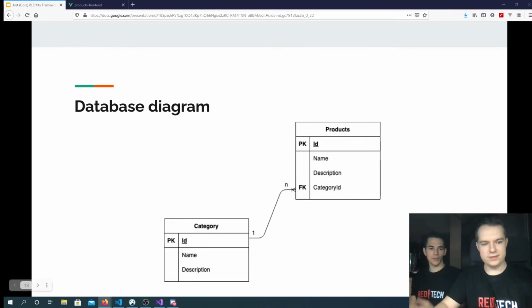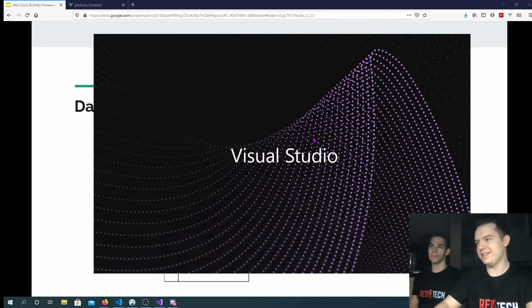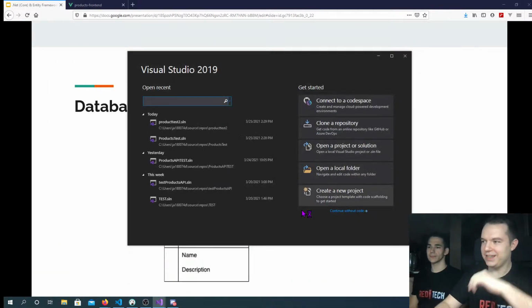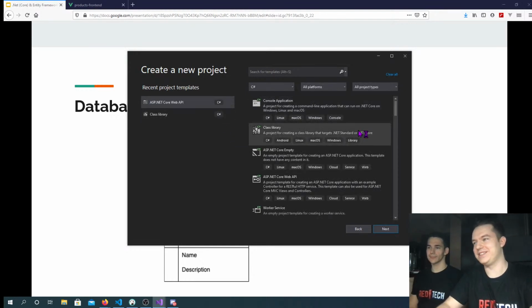Okay. So now let's move into code. Let's open a new Visual Studio. I will open a new window. It's going to take a bit to load. Okay, so we will start a new project. I'm sorry, the PC is a bit slow.